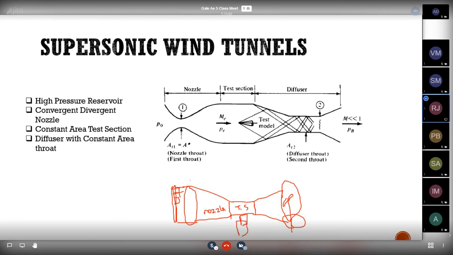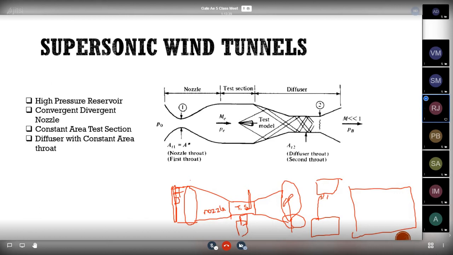So suppose we are keeping the model inside the test section, consider it is an aerofoil, we will be having the tapping points, and the tubes will be connected to the DSA pressure scanner or else to a multi-tube manometer, not a U-tube manometer, it is a multi-tube manometer. And we will be having one pitot tube attached inside the test section, which helps to find the velocity of the flow inside the test section.